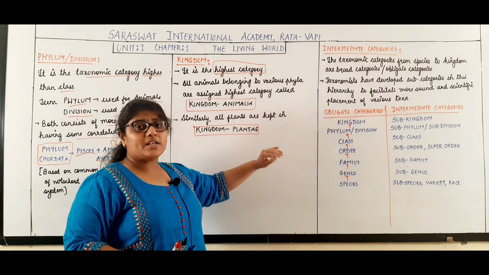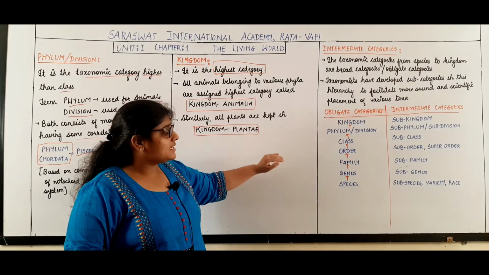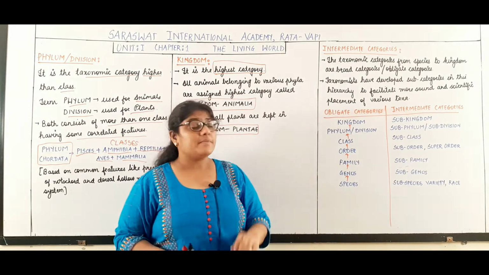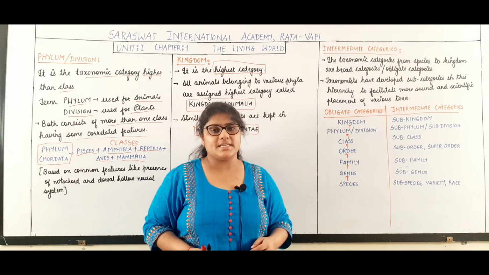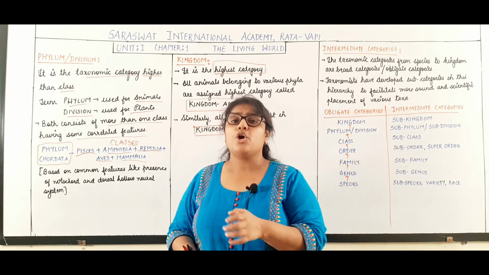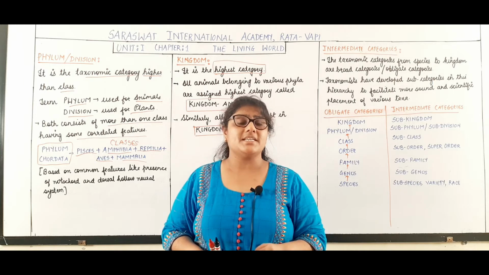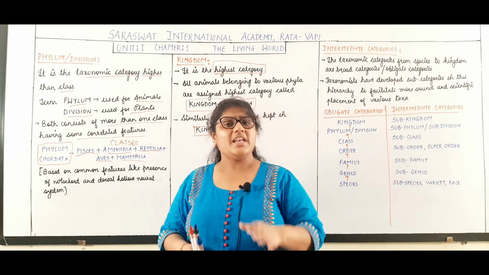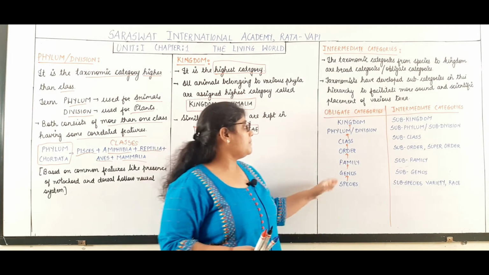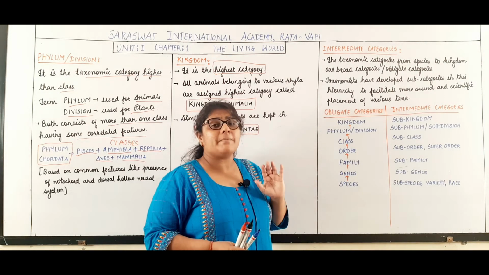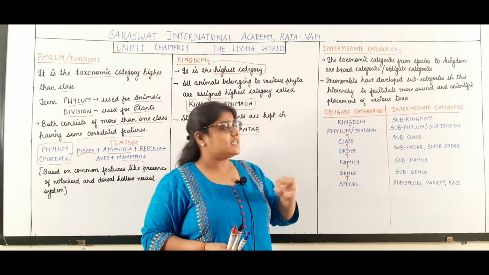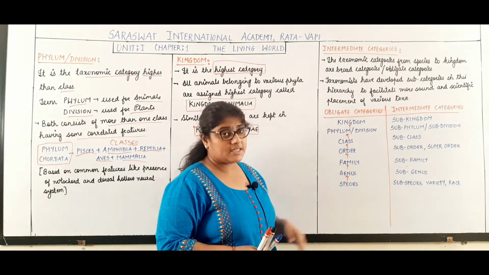These all taxonomic categories, that is from species to kingdom, are called broad categories or obligate categories. What are they called? Broad categories or the obligate categories, which means each and every organism will belong to these 7 categories. Obligate means compulsory. Each and every organism will be assigned these categories.